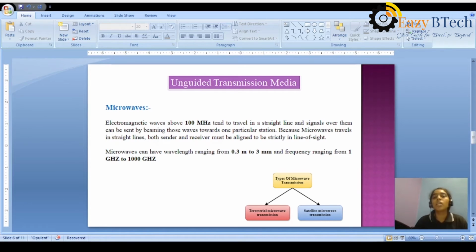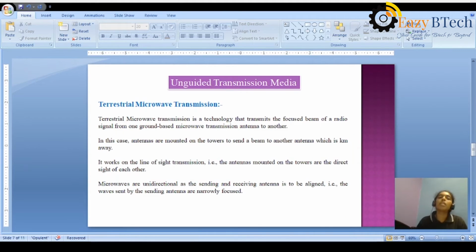Before going further, we have different types of microwave transmission: terrestrial microwave transmission and satellite microwave transmission. Let us discuss terrestrial microwave transmission first.